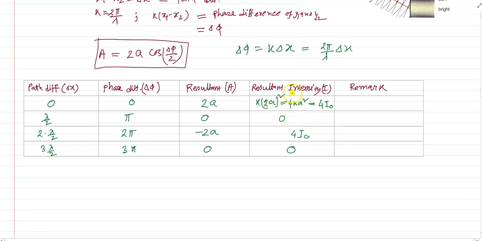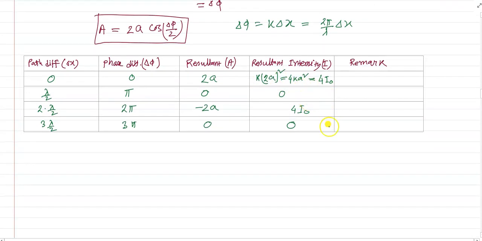That means we see that at some points where the path difference is 0 or 2 into lambda by 2, we get a brighter region. Okay. This region is called a bright fringe or constructive interference.